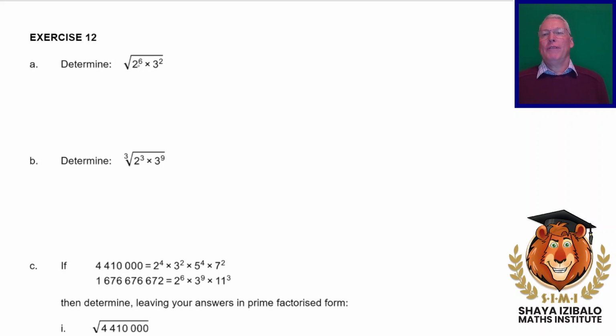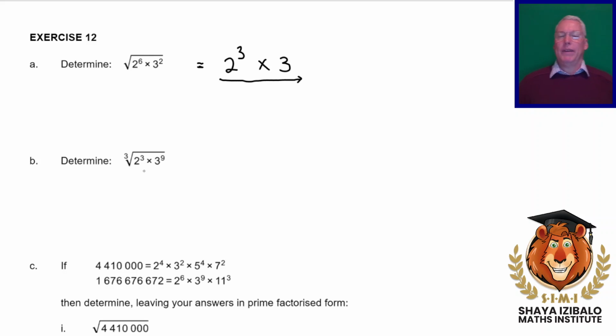Okay, so now we're trying to find the square root of 2 to the 6 times 3 squared. Right? Well, that number will just be half of each of the numbers of 2's and each of the numbers of 3's. This will be 2 to the 3 times 3. Because if we were to multiply this by itself, we would get back to what's inside there. The number here is actually just 24 as an answer, but we can just go with that.